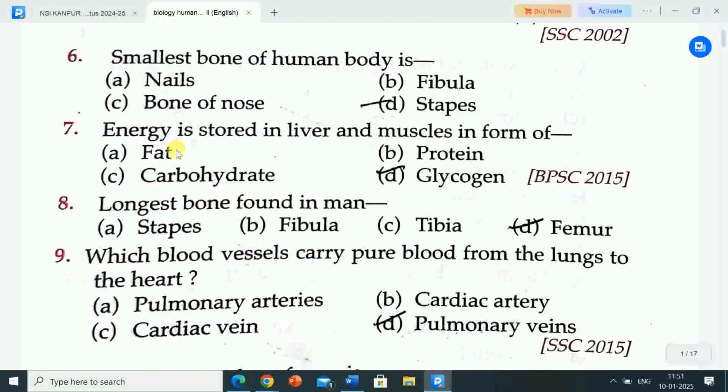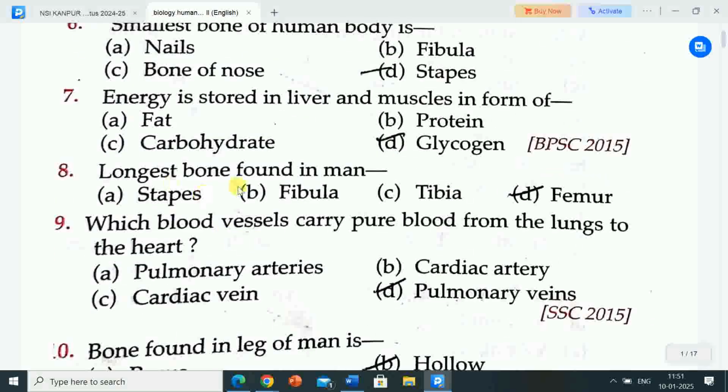Next question is energy is stored in liver and muscles in form of. Options are A fat, B protein, C carbohydrate, D glycogen. Correct answer is option D glycogen. So energy is stored in liver and muscles in form of glycogen.